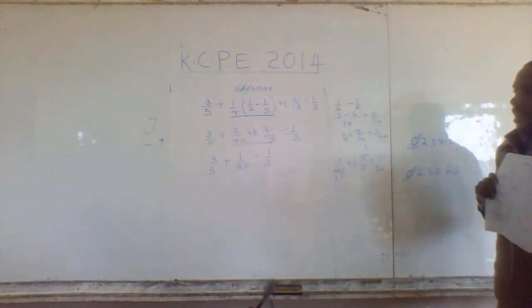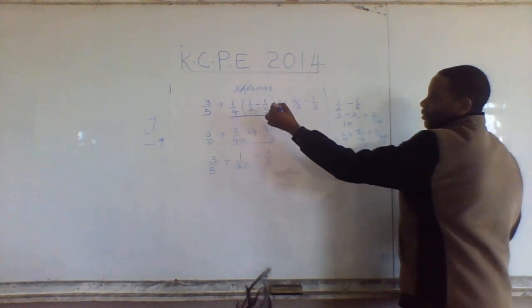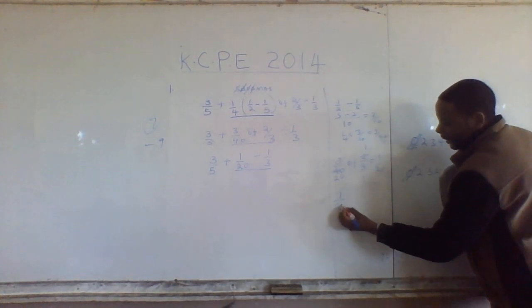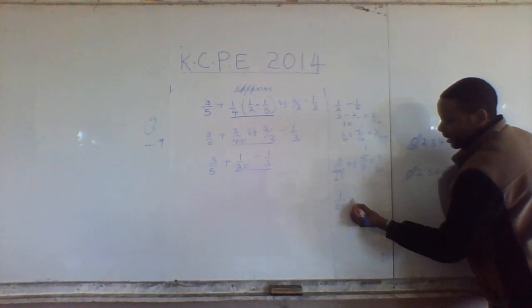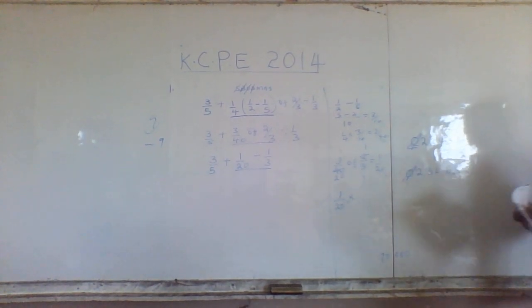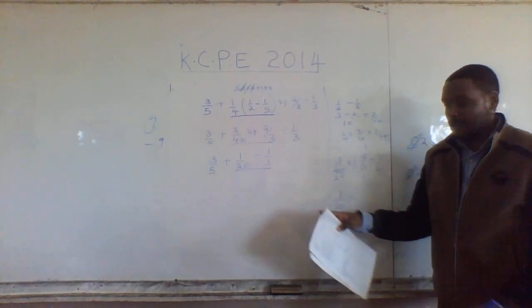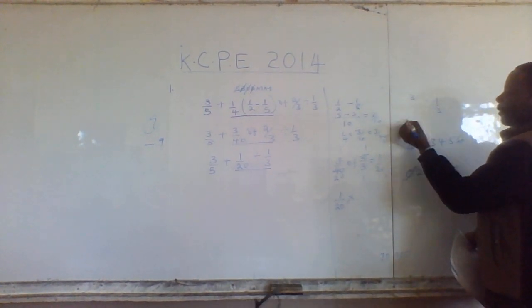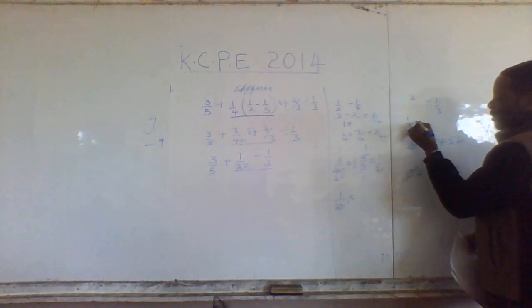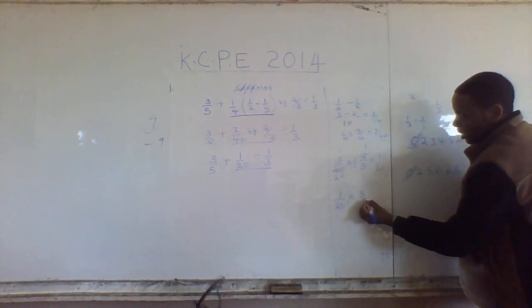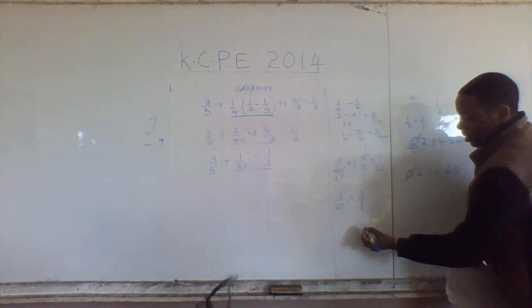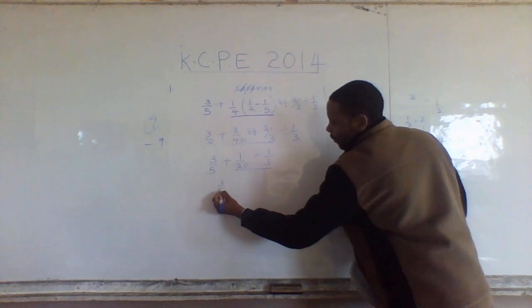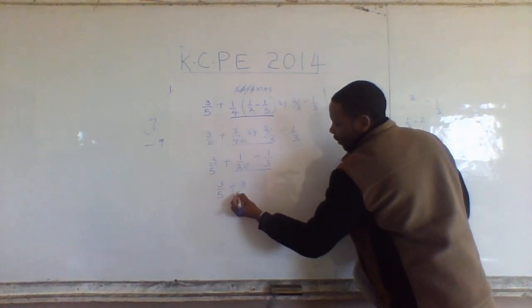What comes after this? Division. We divide. Remember, when we are dividing, we change this into multiplication, and the second fraction we reciprocate. If it was a 3, it becomes 1 over 3. If it was a third, it becomes 3 over 1. So times 3 over 1. It becomes 3 over 20. So we have 3/5 plus 3 over 20.